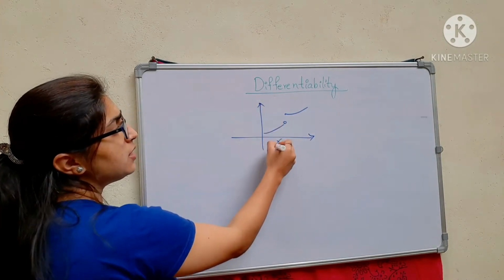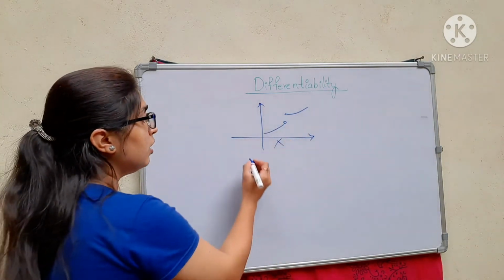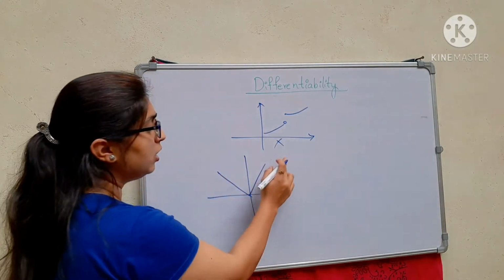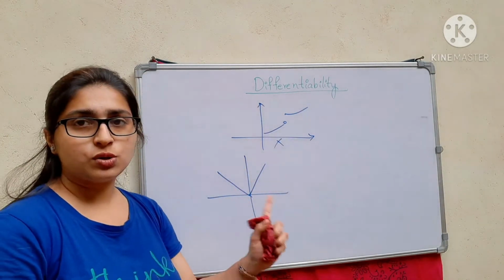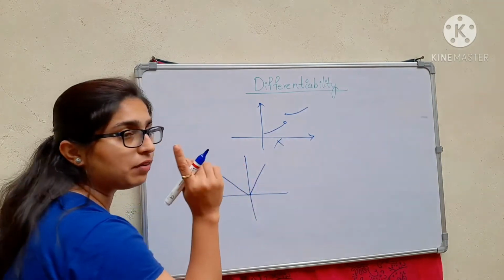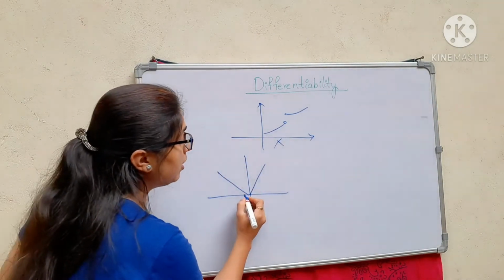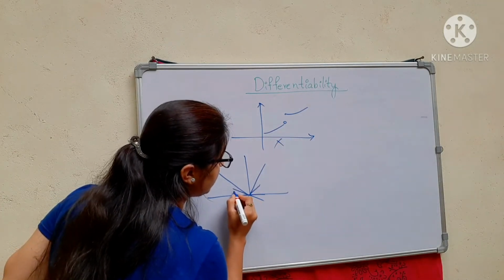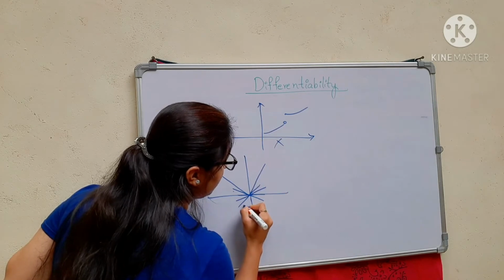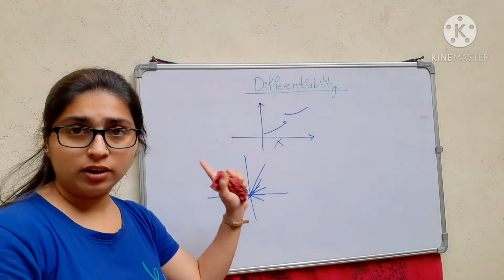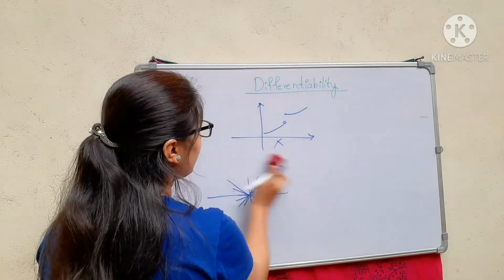If you have a discontinuous function like this, then it is not differentiable. If it has a sharp edge or sharp turn, then this function is also not differentiable, because a differentiable function has only one tangent. But here I can draw many tangents at this point, so this function is not differentiable.